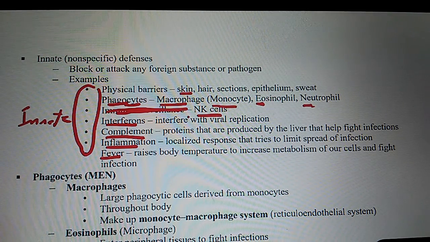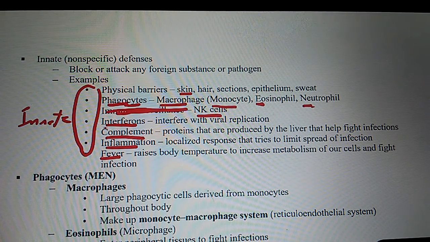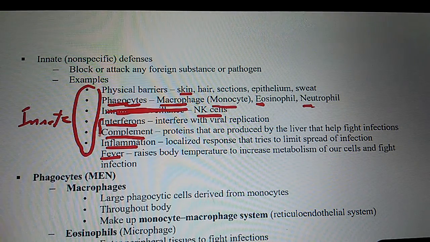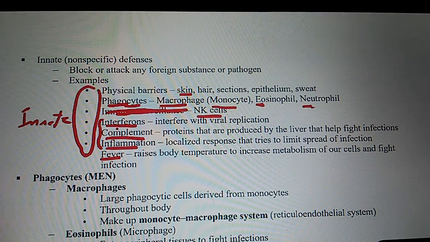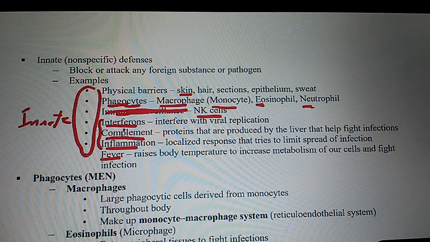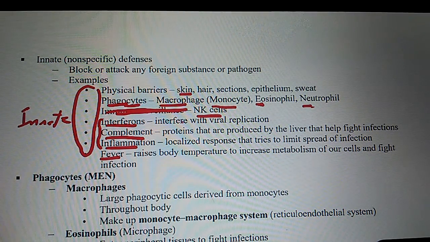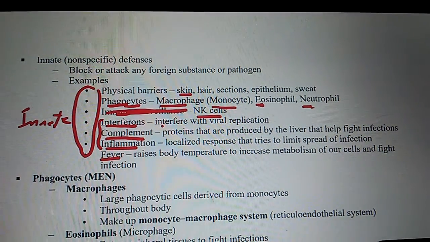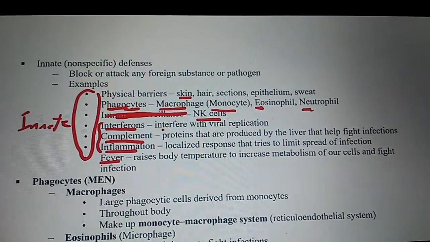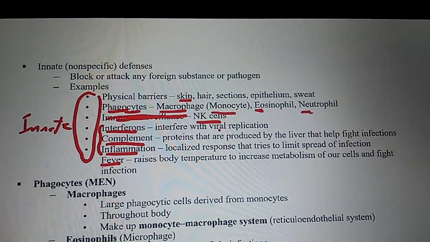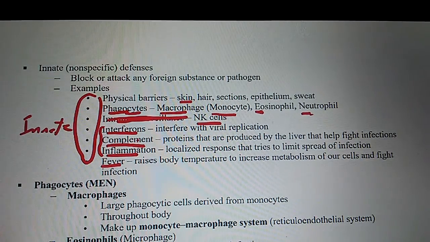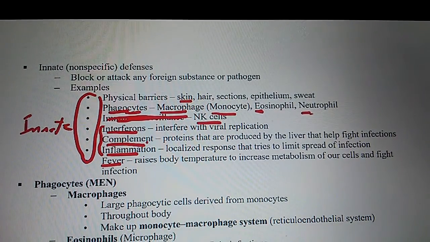Okay, so let's go back over a couple things to make sure. I want to go over these right here. Interferons. Do interferons interfere with viral replication? Yes. What do interferons do? Interfere with viral replication. What interferes with viral replication? Interferons.